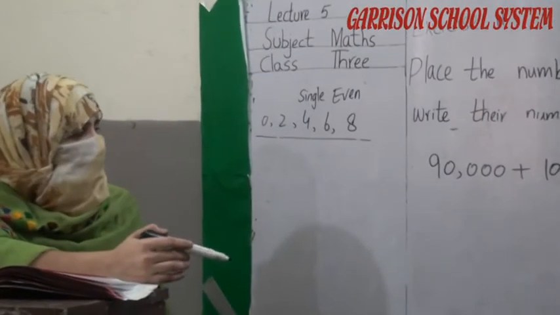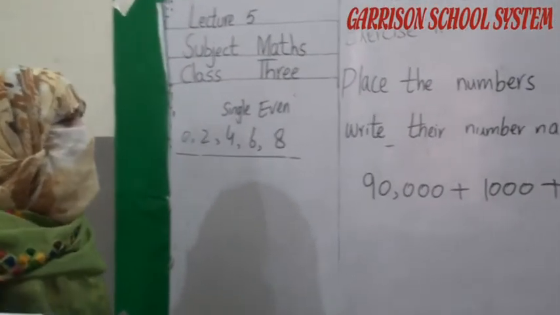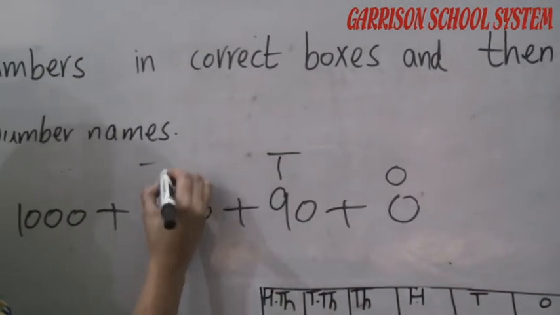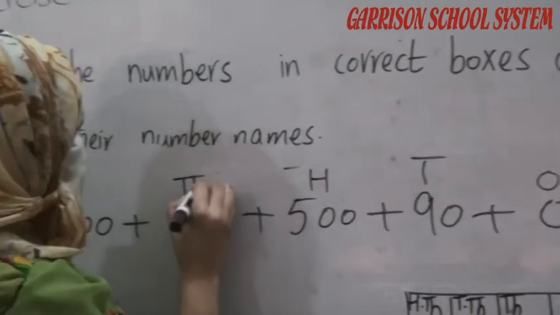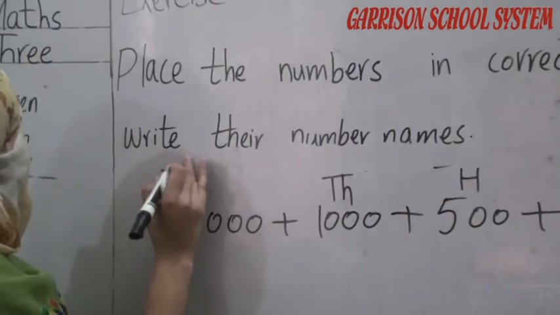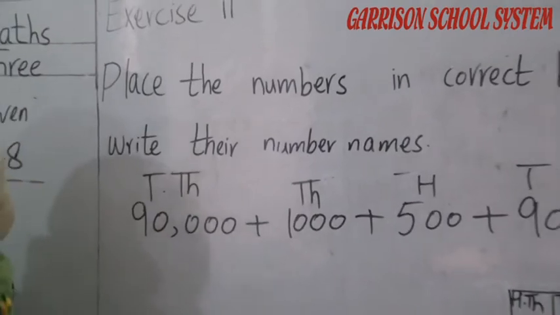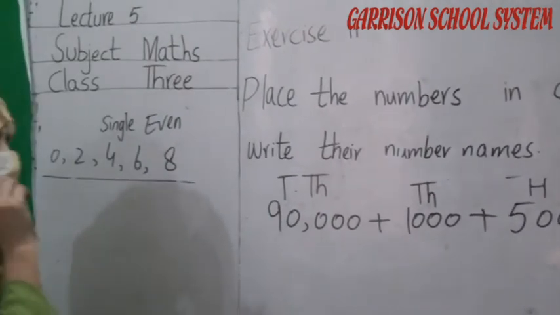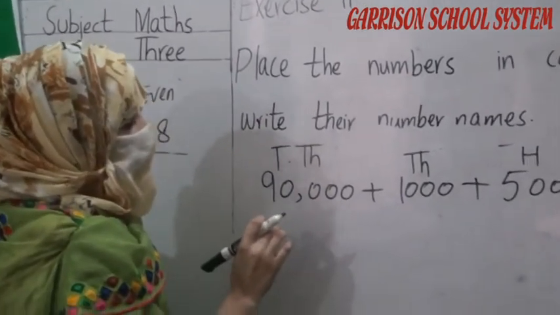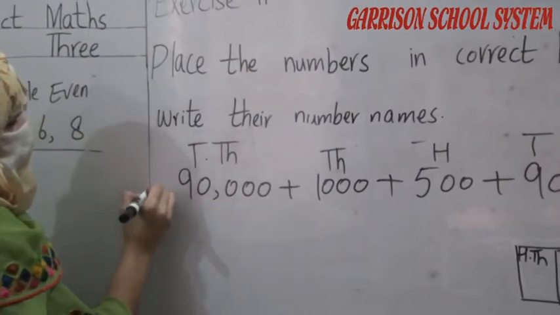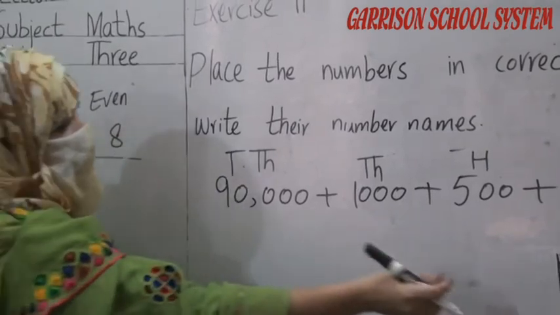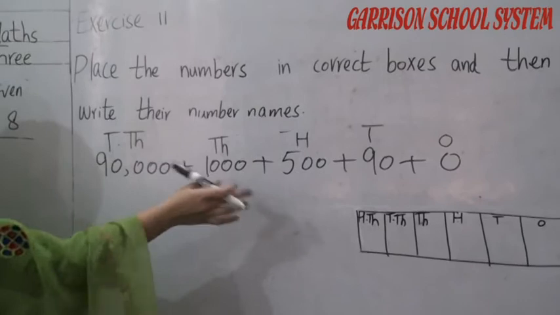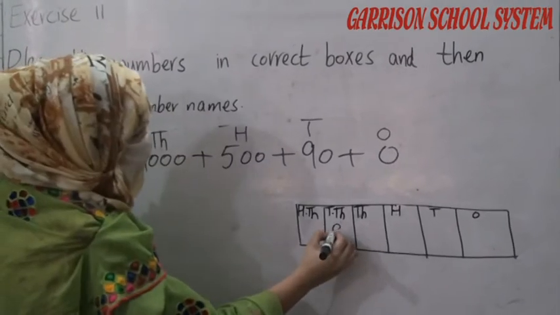Student, look at the next question. So first of all we have to write ones, tens, 100, 1000, 10,000. There is no 100,000, just 10,000. So which number is in 100,000? Here is no number in 100,000, so we don't need to write anything here. Next, which number is in 10,000? 9 number. We have to write here 9.